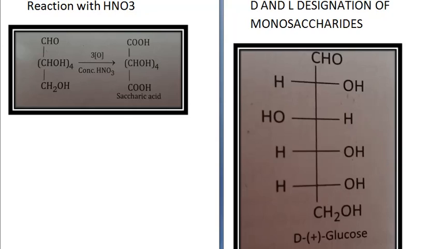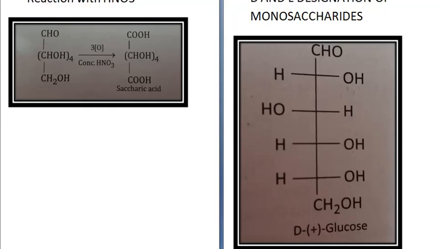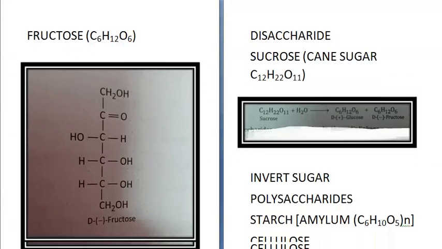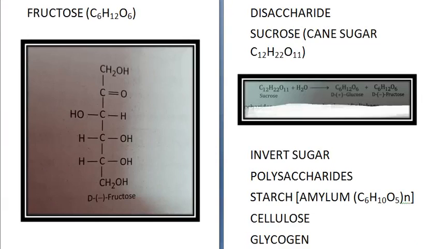Next is fructose. Fructose also has the same molecular formula, C6H12O6. It is a ketohexose and it is obtained from hydrolysis of sucrose. You've studied that reaction. Sucrose on hydrolysis gives glucose plus fructose.